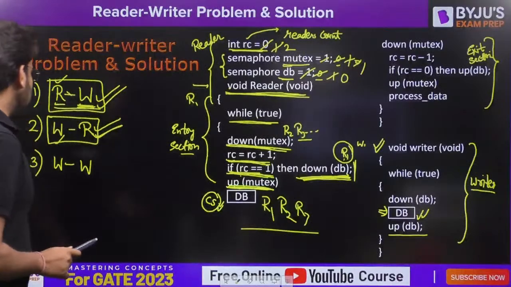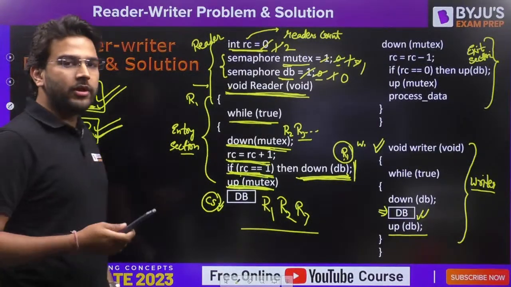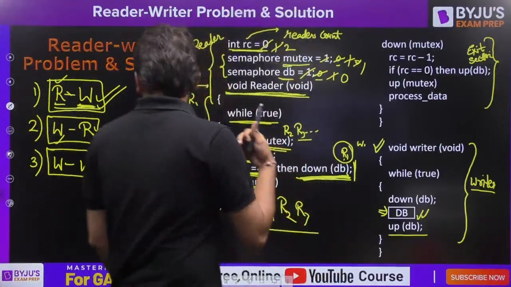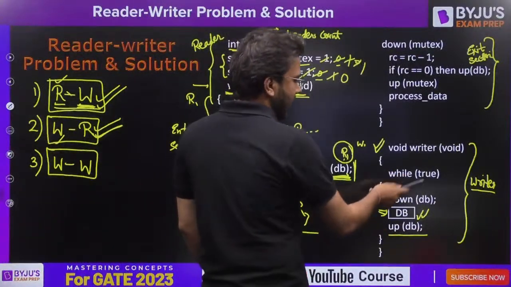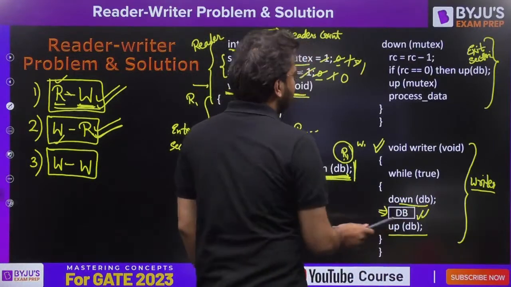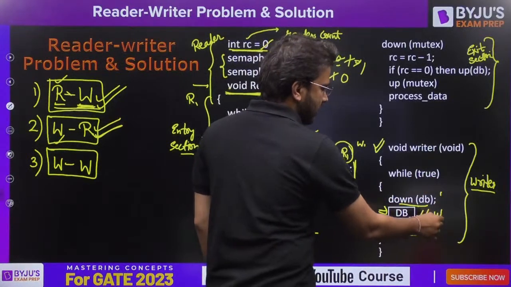Now let's talk about this third case, when already one writer is there and you have another writer. Writer will perform down of DB. This is the simplest case. Down of DB, let's say the initial value is 1, it will become 0 and writer 1 is present here.